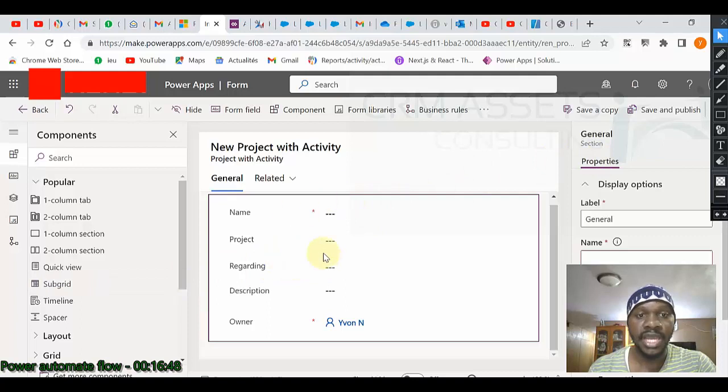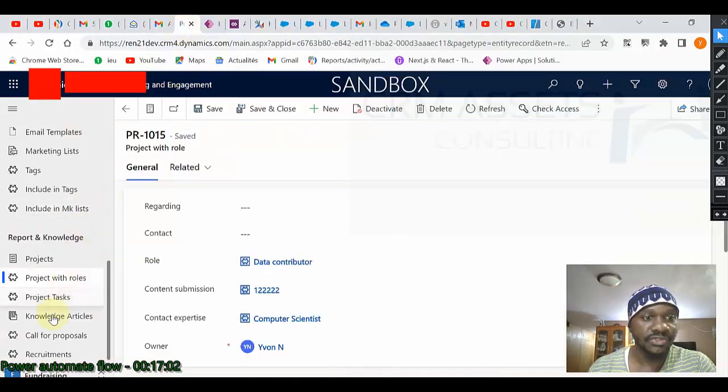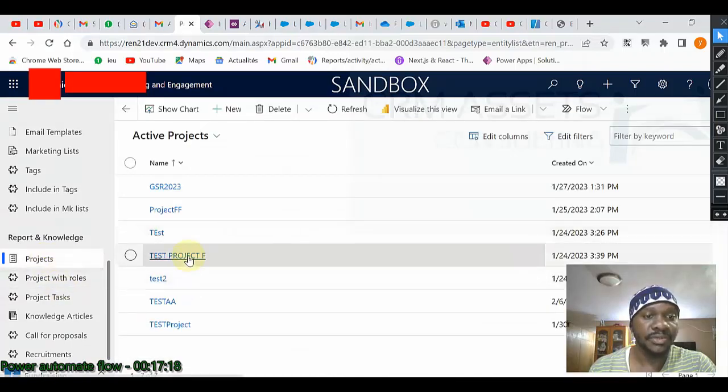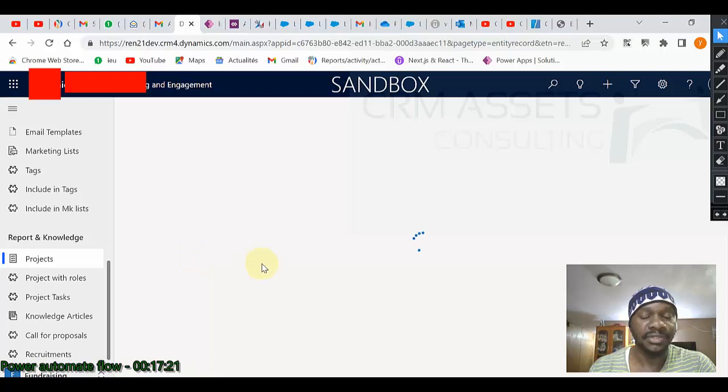No. We will add the subgrid rather on the project. Sorry. So let me click on save and publish. Okay, because I want to see. Oh, we will also go on the model driver. We will also need to add the project with activity from here, and we will rather add a subgrid on the project.